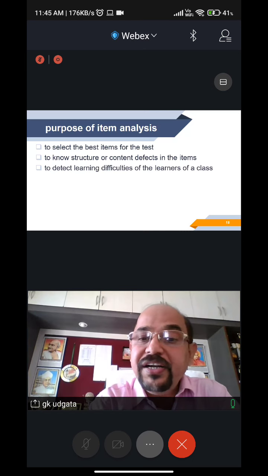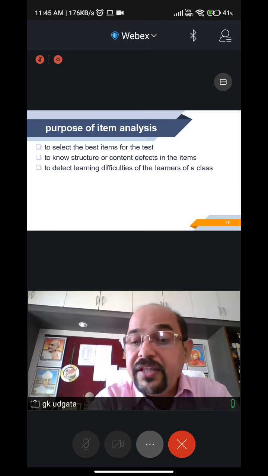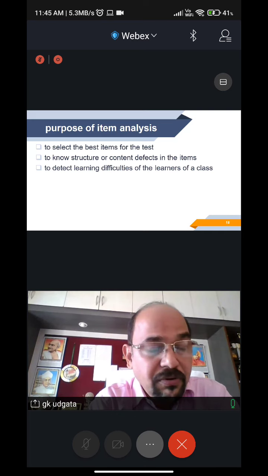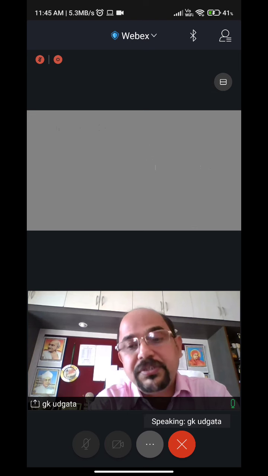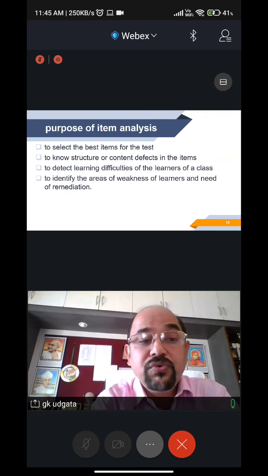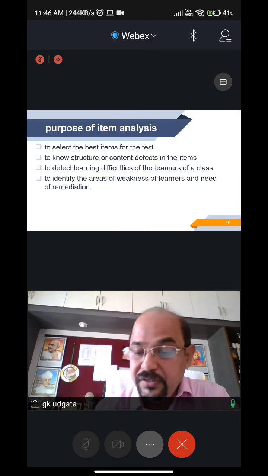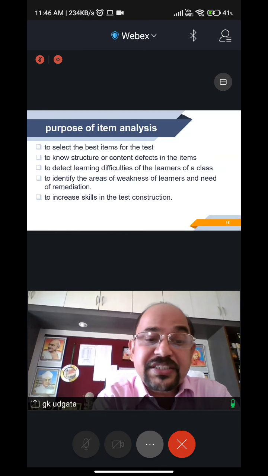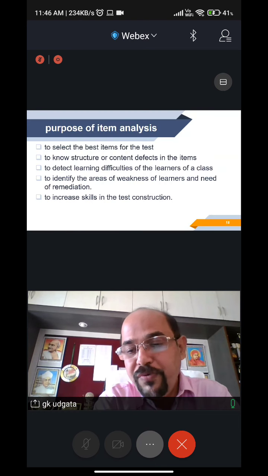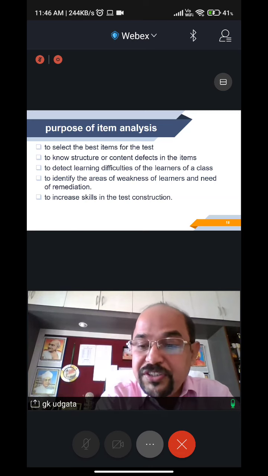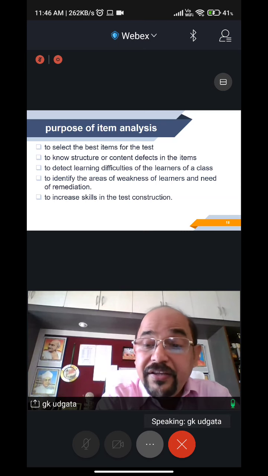To detect learning difficulties of the learners of a class, where the children lack, where emphasis should be given while teaching a particular concept or chapter, you can know that yourself. To identify the areas of weakness of the learner and the need for remediation. What kind of remediation will you provide, that you yourself can understand. To increase skills in test construction, you will be a better MCQ maker if you know how to analyze your questions by yourself. You will be a better question maker.